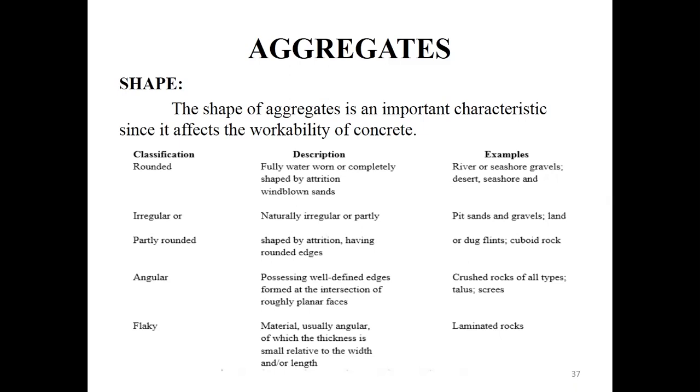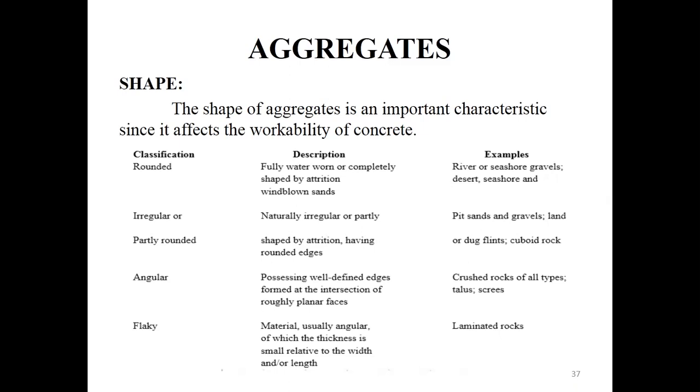Next, we are coming to elongated aggregate. Elongated means the aggregate will be stretched in the lengthwise direction. That is called elongated aggregate. An aggregate can be defined as elongated when its length is greater than 180% of its mean dimension. Previously, for flaky aggregate, we discussed that the least dimension is less than 60% of the mean dimension.